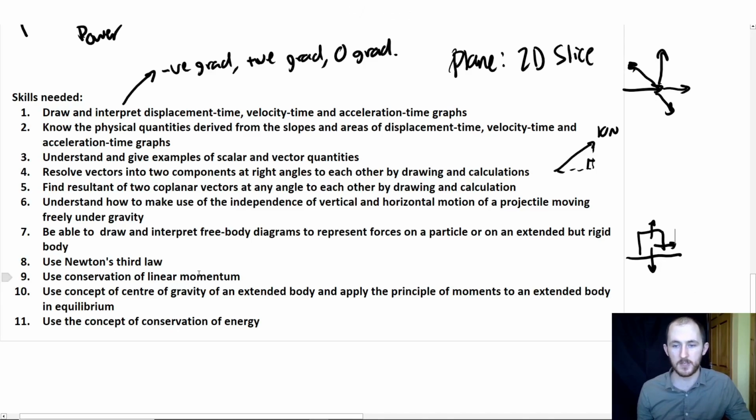Conservation of linear momentum. Pretty important one. Basically, the sum of momentum should always equal 0. Okay? Momentum before is equal to momentum afterwards. This will come up again and again and again. Momentum is never lost. It's just moved into other objects. So be really clear on that.